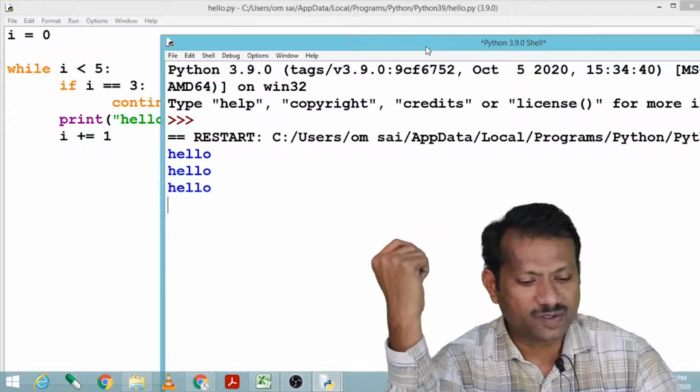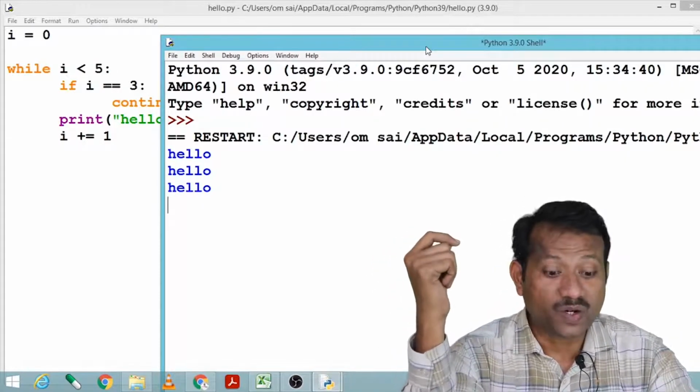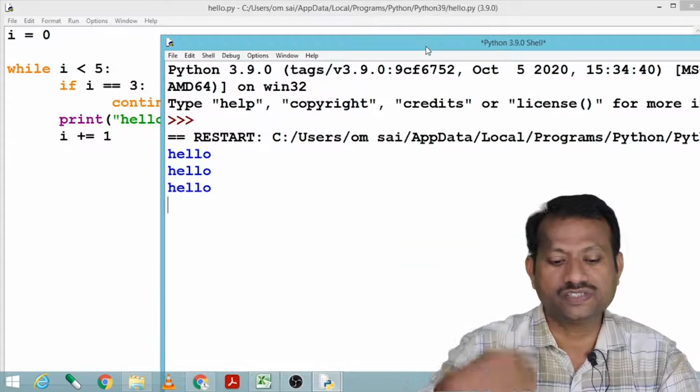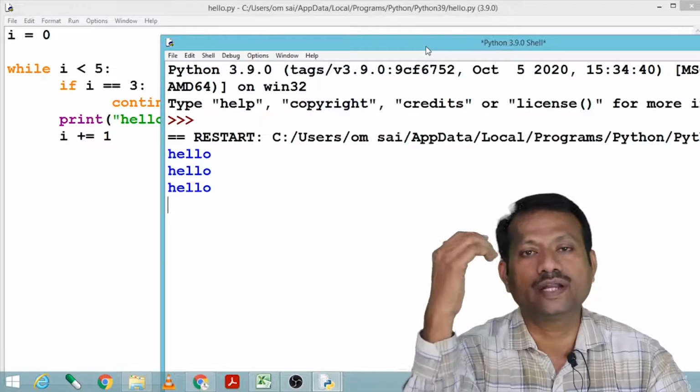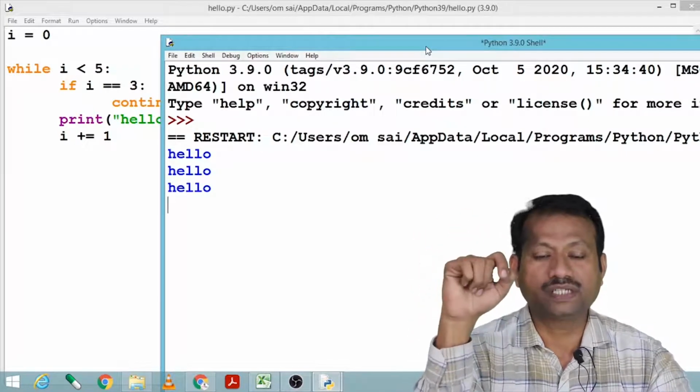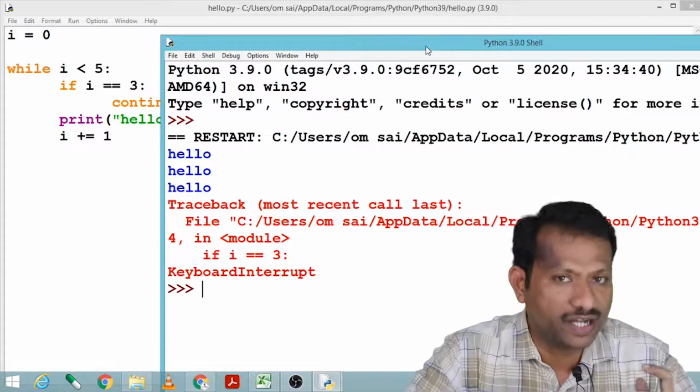Let me first terminate the loop by pressing Control C. Control C breaks the infinite iterations in Python. So if we would like to break an infinite iteration in Python, we have to press Control C. So it is a keyboard interrupt.